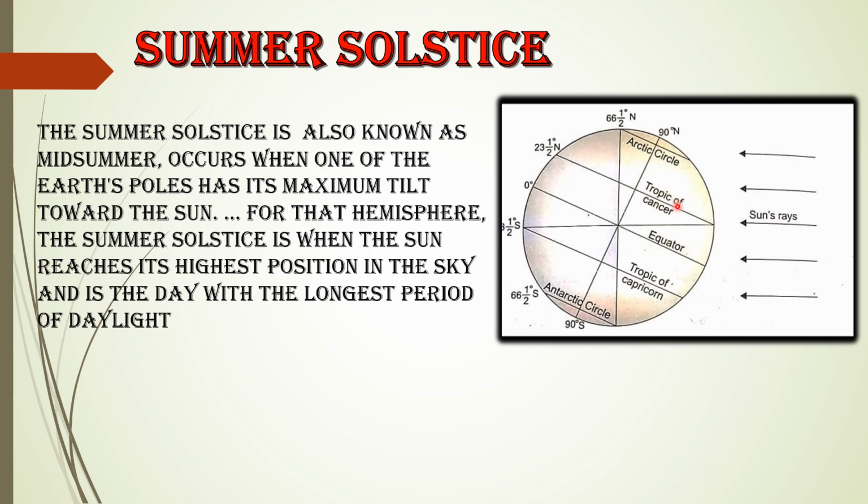During which season do we have longer days and shorter nights? Obviously during the summer season. As we have longer days and shorter nights in the northern hemisphere, here we experience the summer season, and in the southern hemisphere we experience the winter season. So during this position of the Earth, the seasonal condition is summer, or we have the summer solstice.